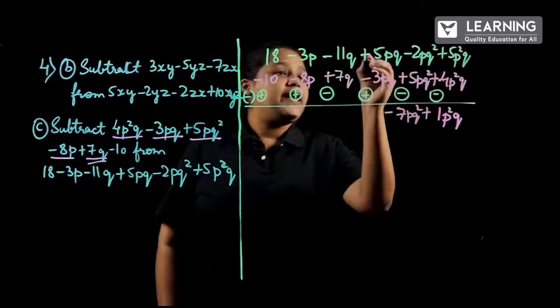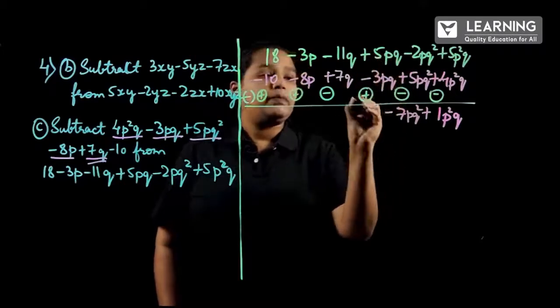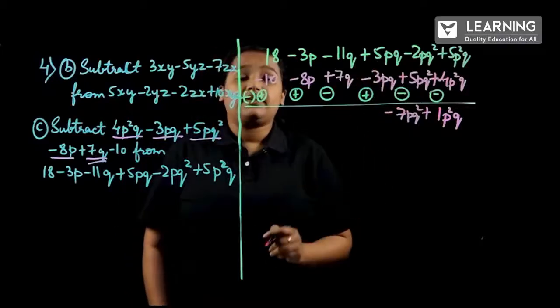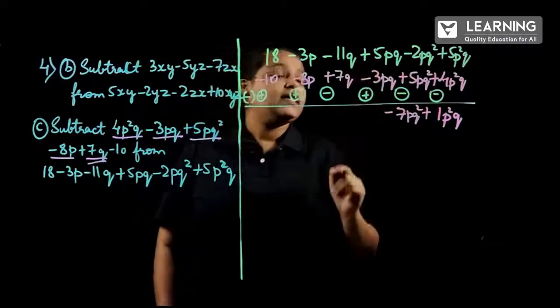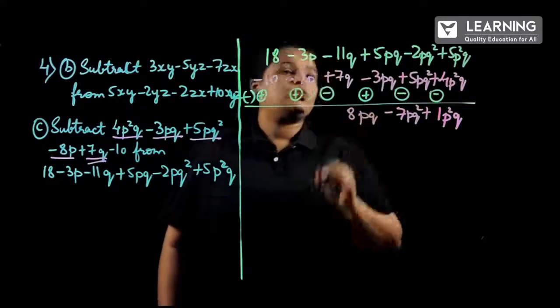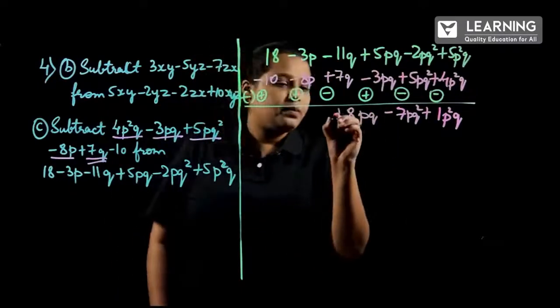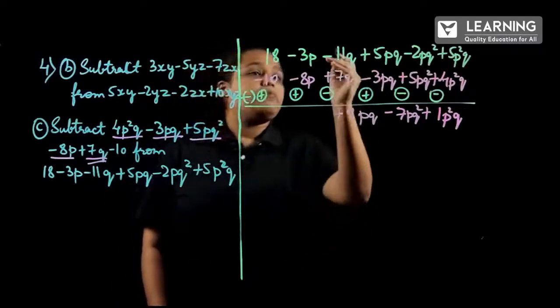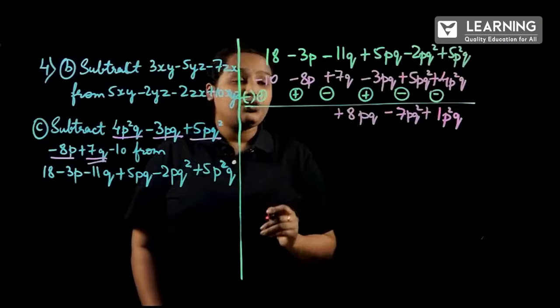And the next term is plus 5pq plus 3pq. Here also we have the same sign, so we will be adding. 5 plus 3 is 8pq. Plus and plus is given, so plus will be taken.